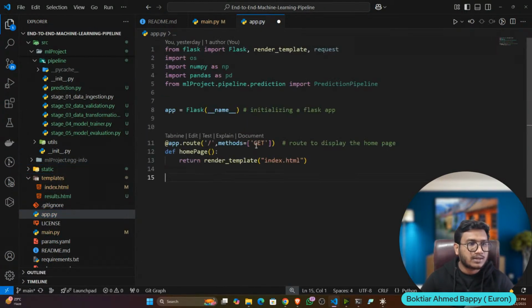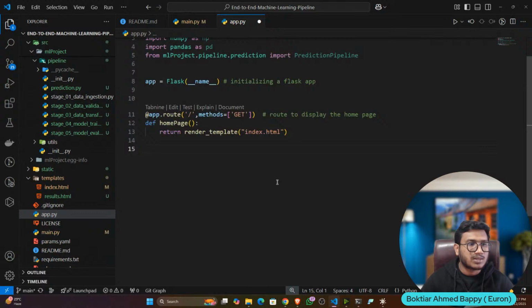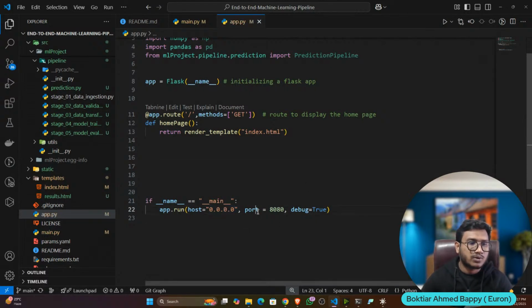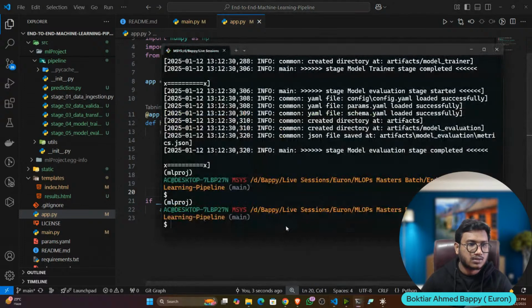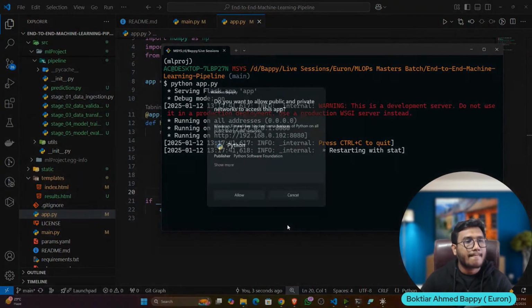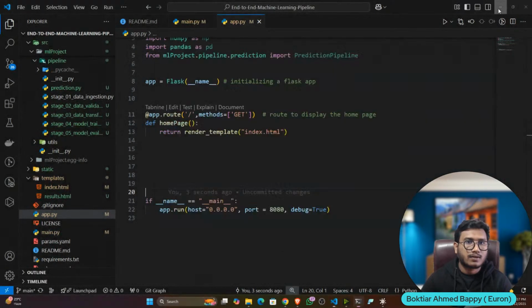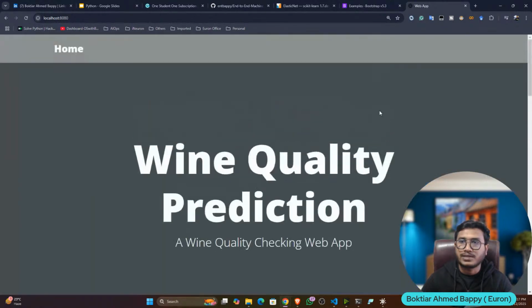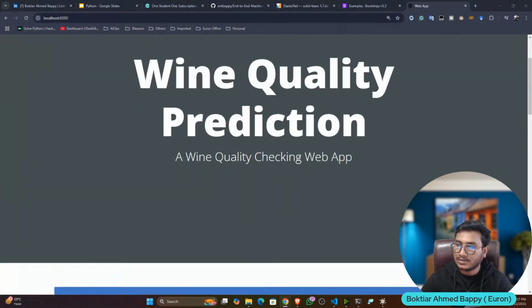So now let's load the home page and see how my application will look. So let's initialize my application. So I'm running on localhost and port number 8080. So let's run python app.py. I'll open localhost port number 8080. So this is your application, guys. I hope you can see.